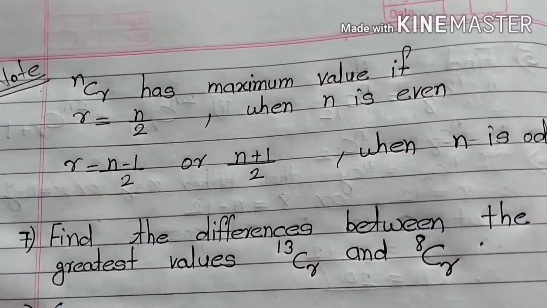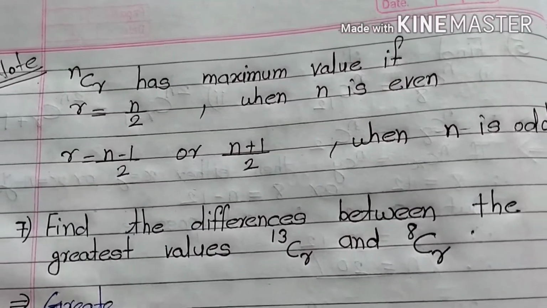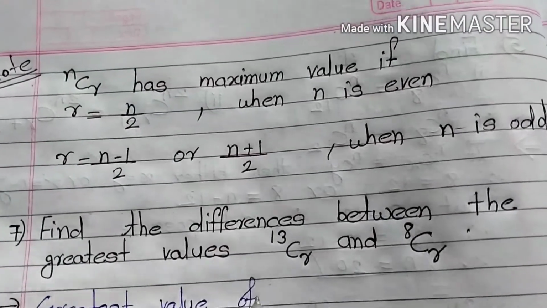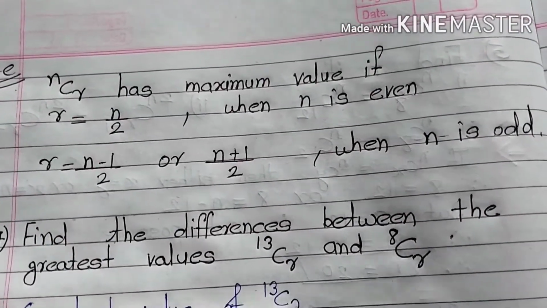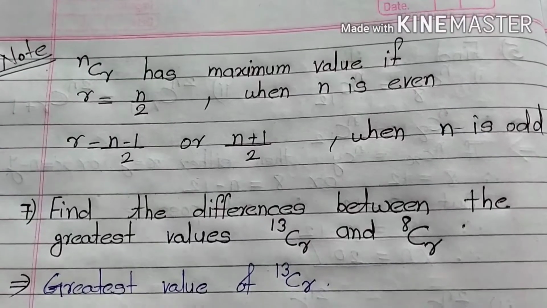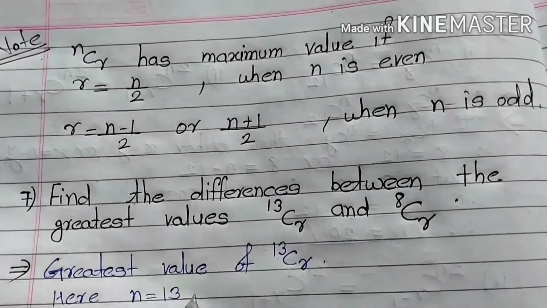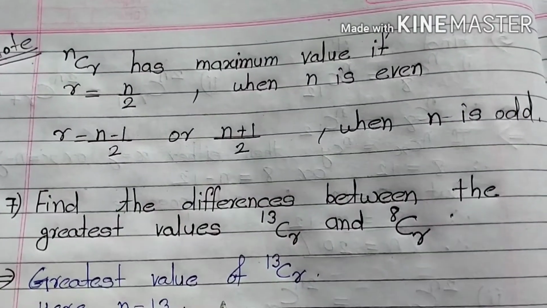Greatest value of 13Cr. So here n is equal to 13, which is odd.